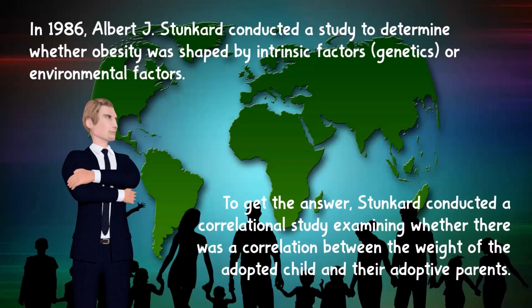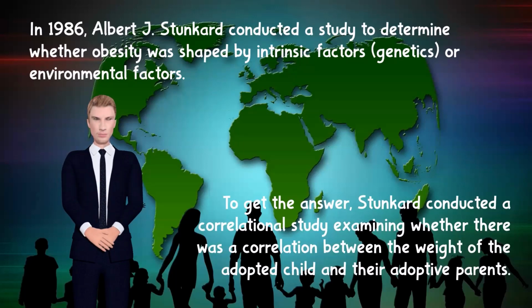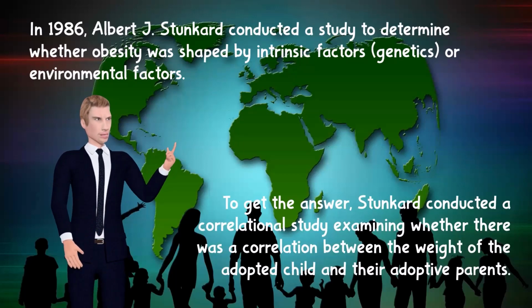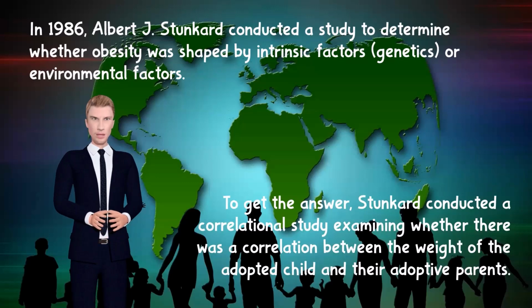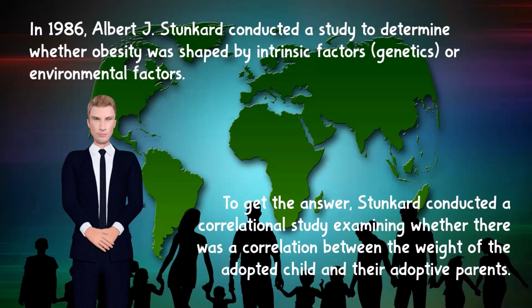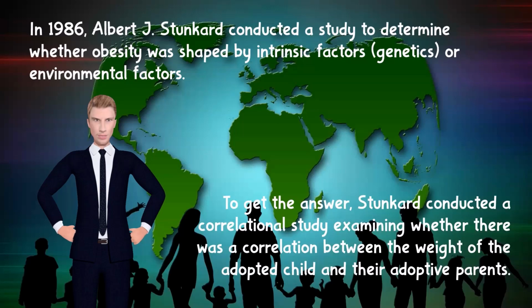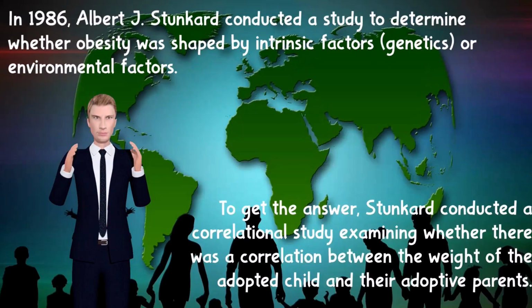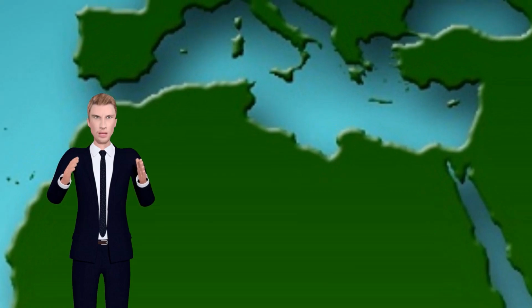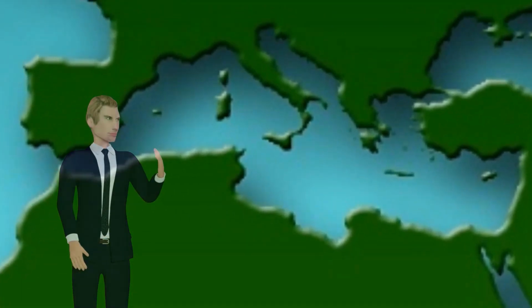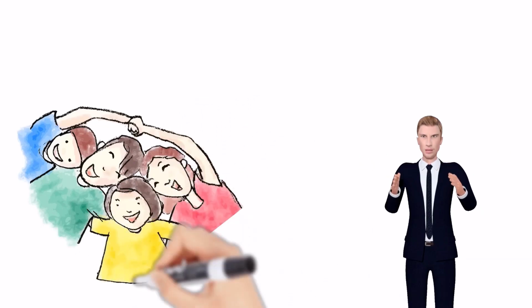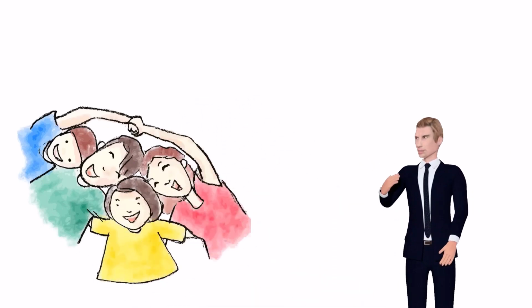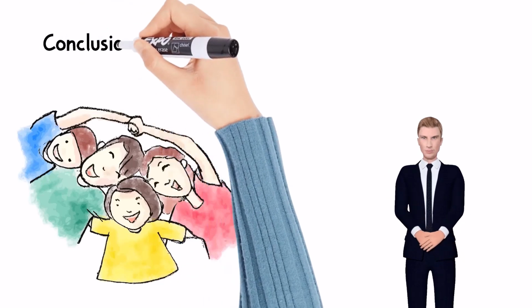This research departed from the endless debate in our society about what factors shape obesity, whether intrinsic or environmental factors. That was a never-ending debate. You need to know that Denmark is one of the countries with good administrative management regarding adoption. Accuracy of the data is required to produce accurate conclusions. That's why Albert J. Stunkard chose Denmark as the place of this research. So what are the conclusions of this research? It was unexpected. It turned out that the social environment is not the main cause of obesity.